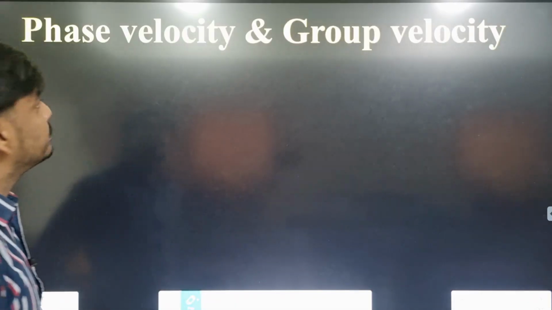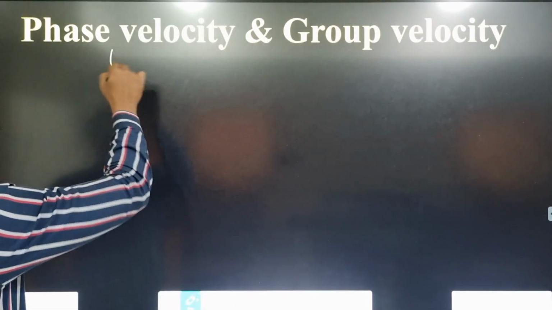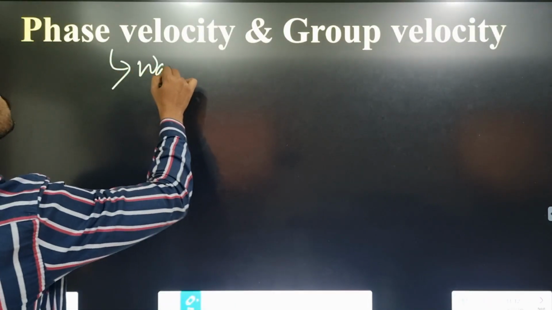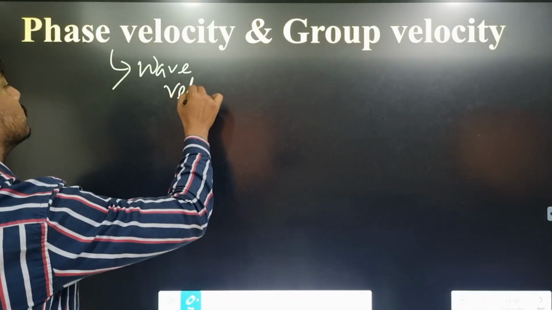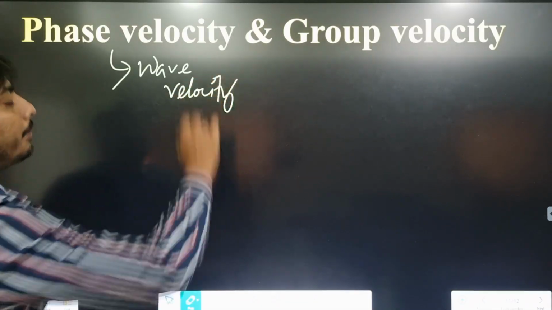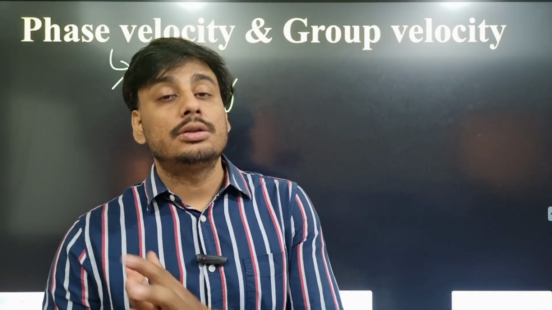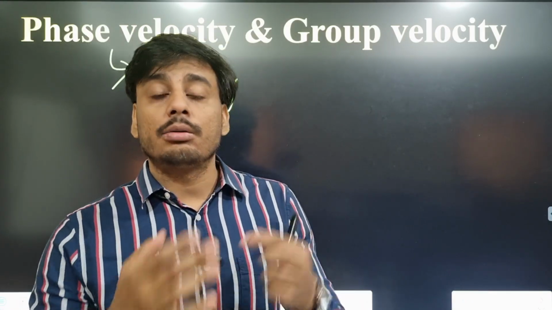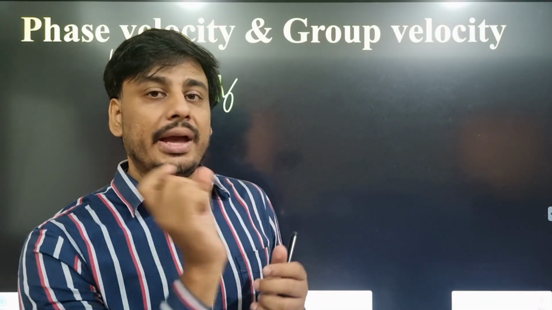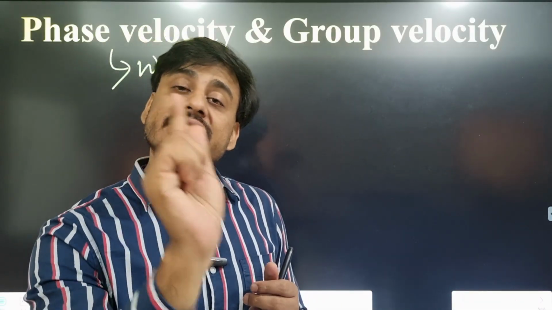Next we have phase velocity and group velocity. Phase velocity is also known as wave velocity. Then what is wave velocity? The velocity with which a wave travels or propagates in a medium is known as phase velocity. Then what is group velocity? It is the average velocity. Phase or wave velocity means for a single wave.